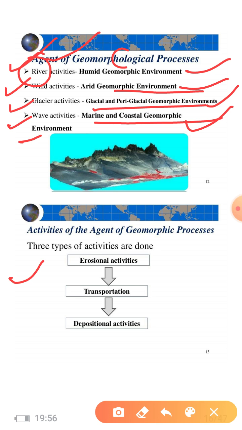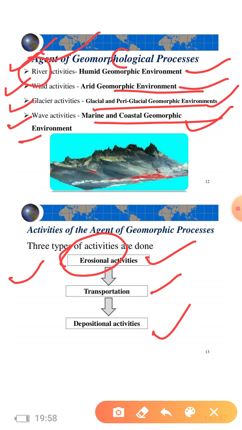Then, how do the agents of geomorphic processes work on the surface of the earth? They do three kinds of activity: first, erosional activity, then transportation, and then depositional. But before the erosional there is the activity of weathering.